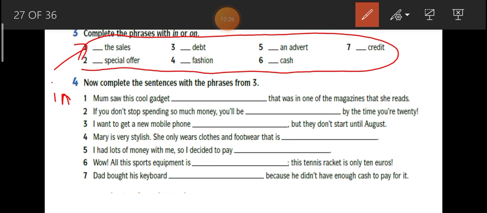Let's look at number 3. I want to get a new mobile phone in the sales, but they don't start until August. I hope you understand what I'm explaining. Before you can do exercise 4, make sure you complete exercise 3 first. Then you use the phrases from exercise 3 to complete the sentences in exercise number 4. Okay, class? Let's move on to the next slide.